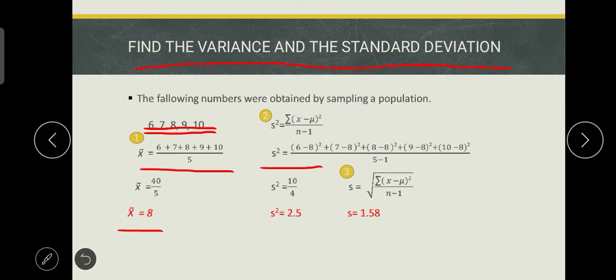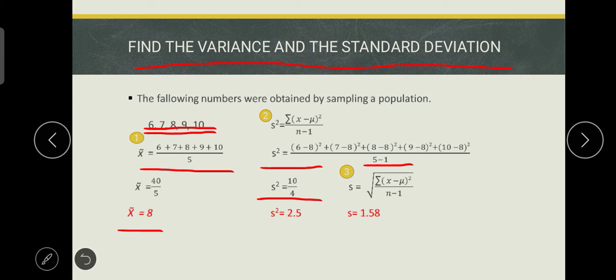6. And then, the second value natin is, yung mean natin is yung 8. So, 6 minus 8, tapos squared. So, yun lang yun. 6 minus 8, tapos is squared. So, yung answer dyan is, tapos sa part na to, ito na yung may magma-minus na tayo, yung 5 minus 1, yung n minus 1. So, ang answer dyan is 10 over 4.